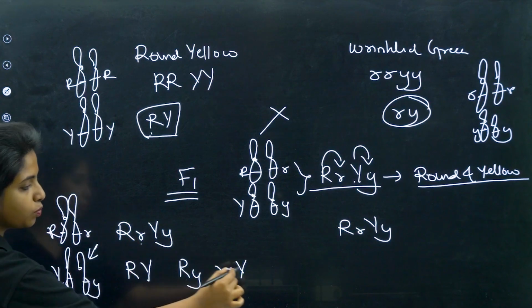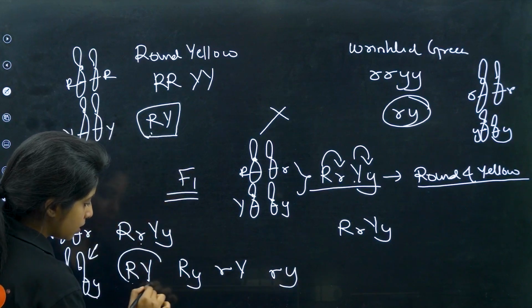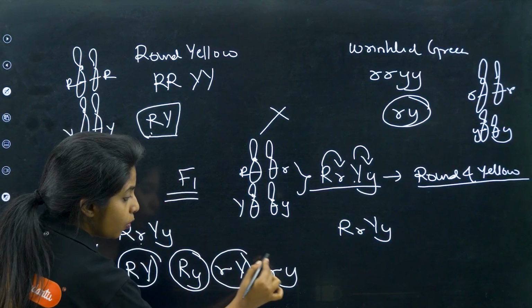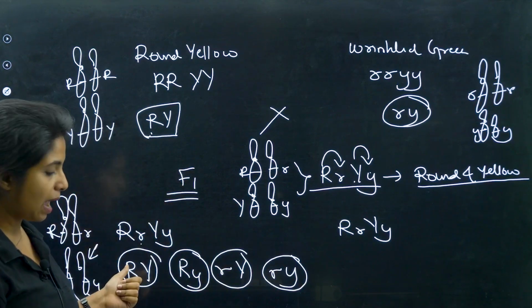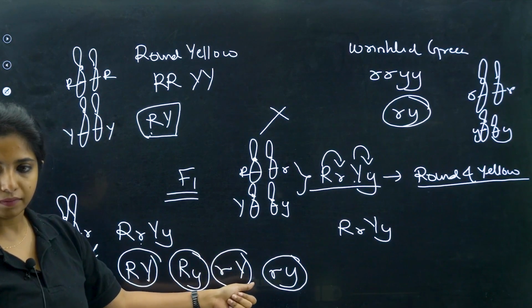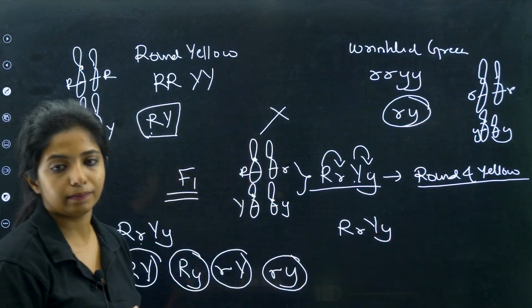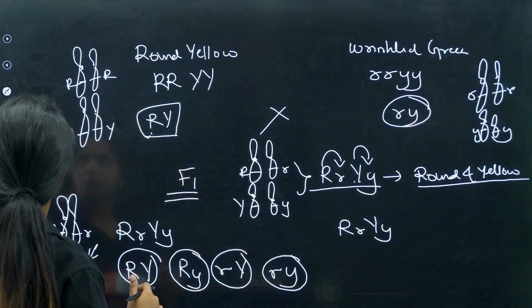From this pair again small came, and from this pair this also small came. So how many gametes can I expect? There will be 4 types of gametes, my dear children. Capital R, capital Y; capital R, small y; small r, capital Y; and small r, small y. Similarly, gametes will be there as well. You will be finding gametes there also.